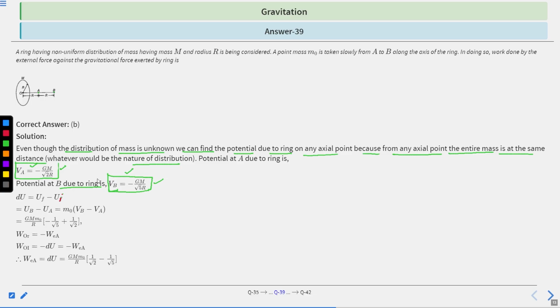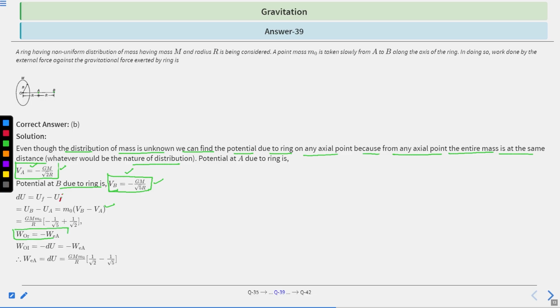Put the values of VB and VA in this formula. On solving, you will get GMM naught by R times (1 under root 5 plus 1 under root 2). Or we can say W is equal to minus ΔU.